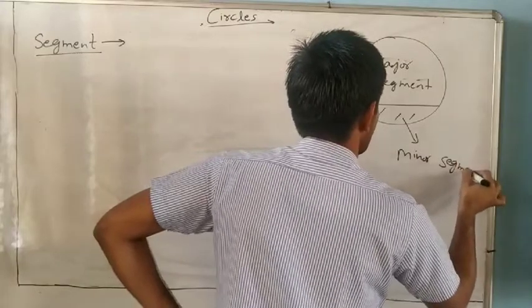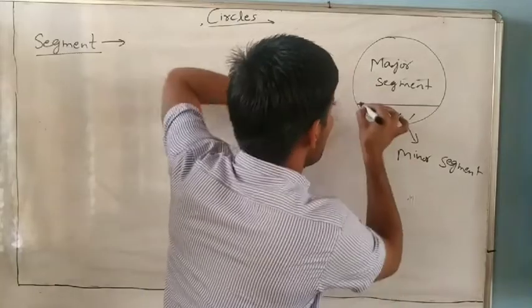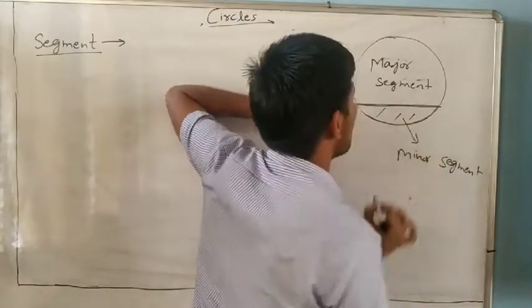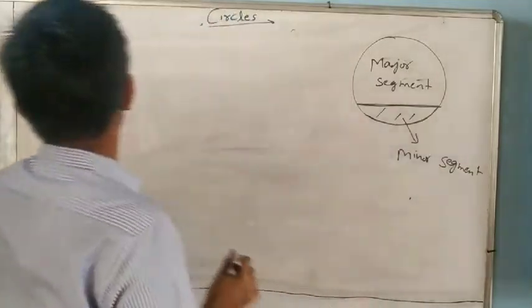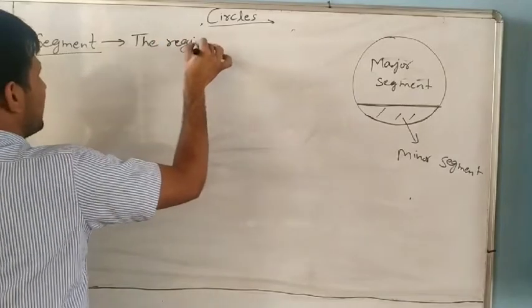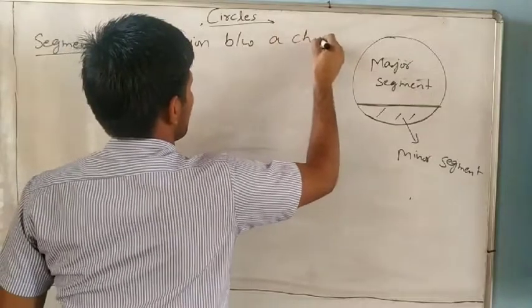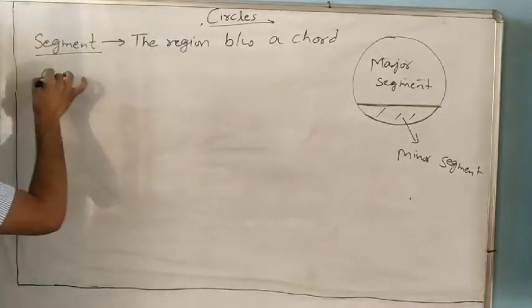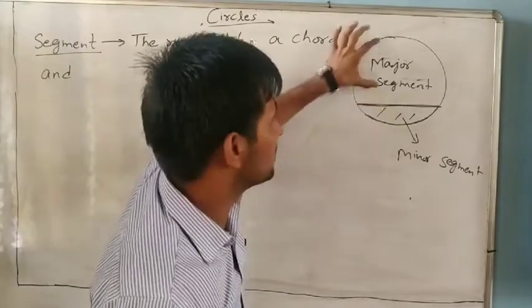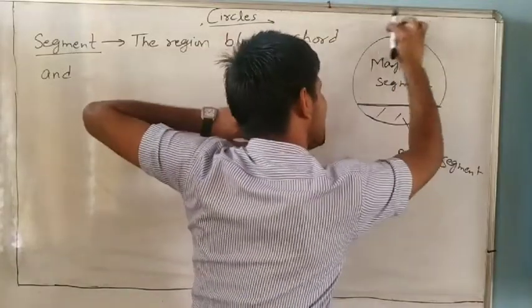So you can write easily: the region between a chord and an arc of the circle. Understand? This is an arc, yes.